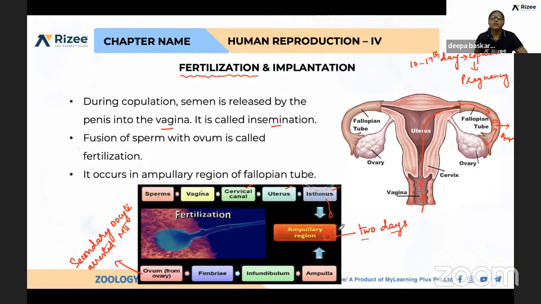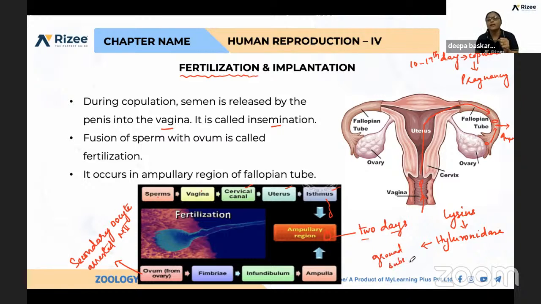Zygote will be formed. During this fusion, so many reactions are happening. That is the acrosome. We saw the structure of sperm. What is the role of the acrosome? It has zona lysins. What do you mean by lysins? This consists of enzymes. What are the enzymes present? Hyaluronidase. What is the role of hyaluronidase? This will digest some of the ground substances.